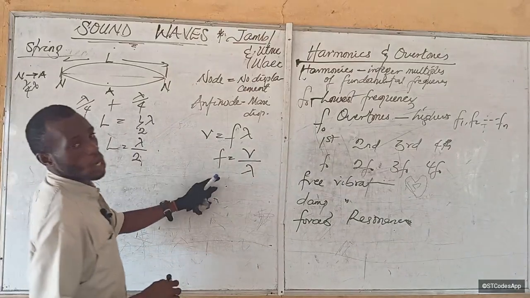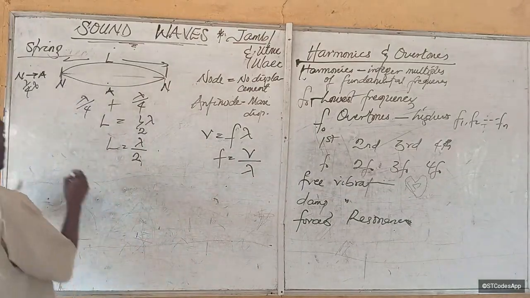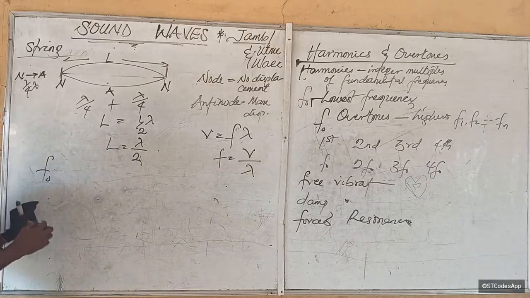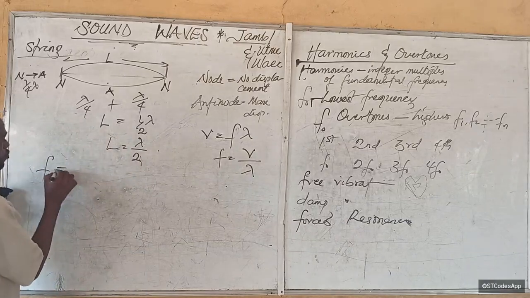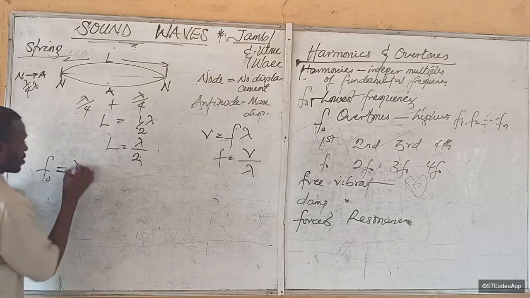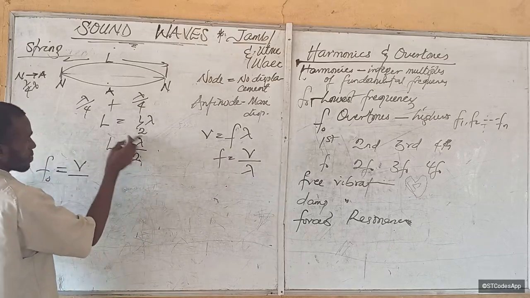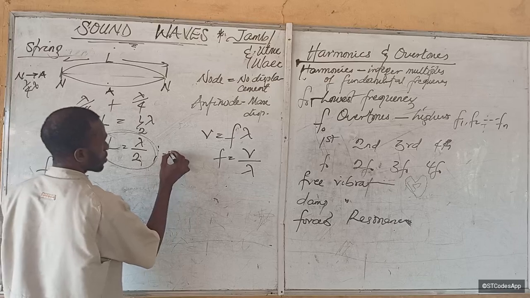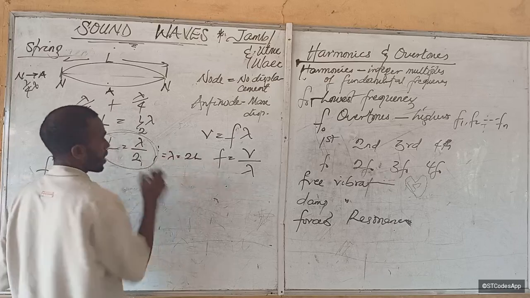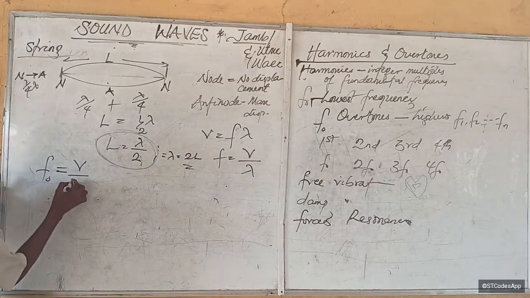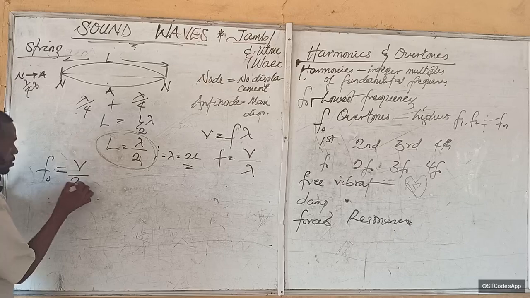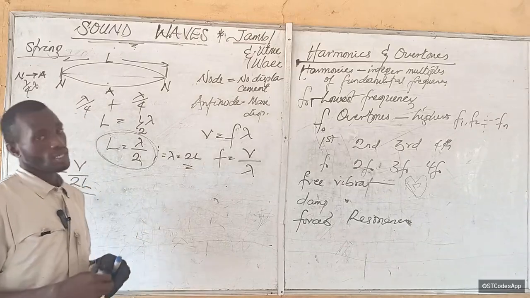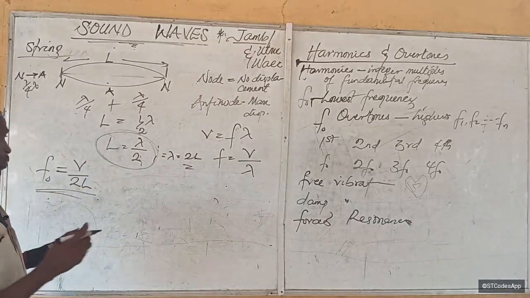Now, what will be the lowest frequency of this thing? That's what we're analyzing for. And we got it from here, right? The lowest frequency will be called F sub naught, right? So F naught will now be equal to what? V over now. What is lambda? Let's make lambda the subject of formula here. Lambda here will be equal to what? Lambda will be equal to 2L by the time it cross multiplies, isn't it? So F sub naught will now be equal to what? V over 2L. So that is the fundamental frequency. Is that okay? Okay, now watch this.